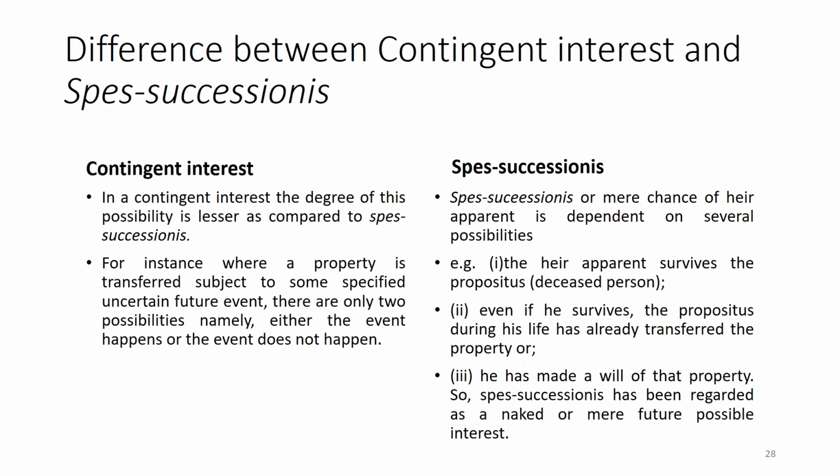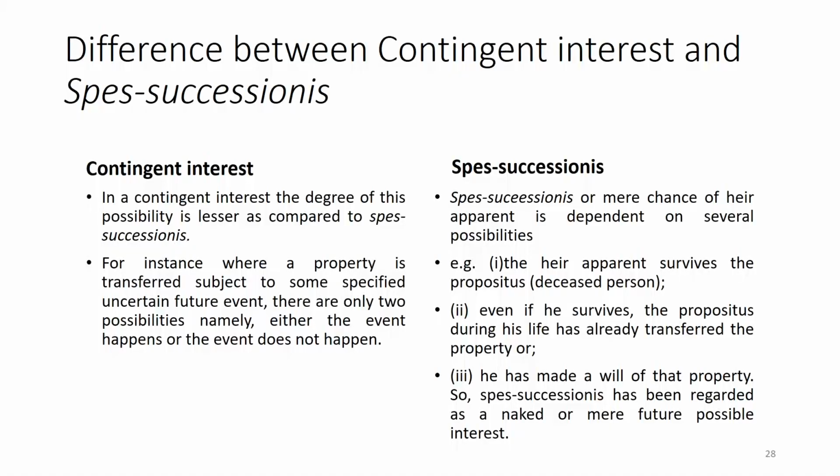Now, the last portion of this lecture is the difference between contingent interest and spes successionis. I have already discussed spes successionis in lecture number 3. So, what is the main difference between these two, because both are about a condition itself.